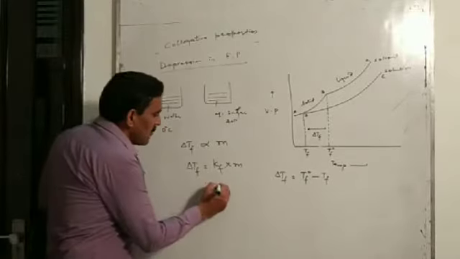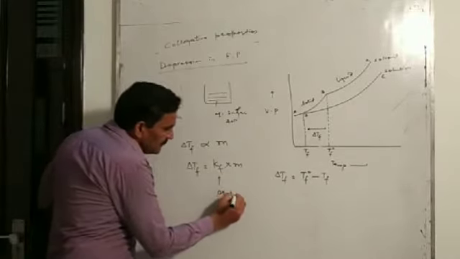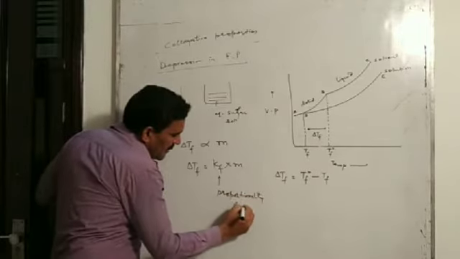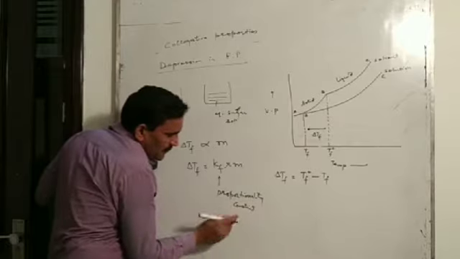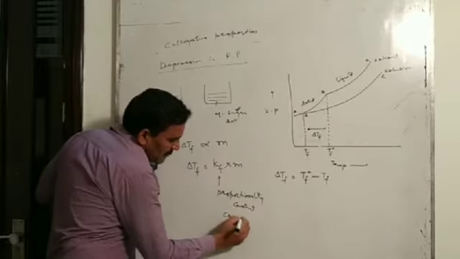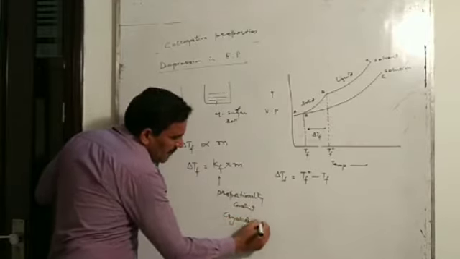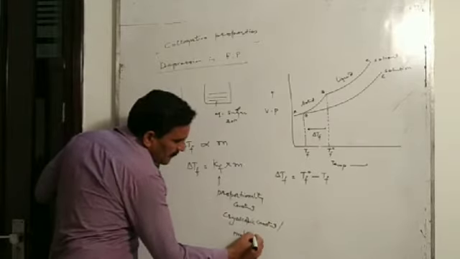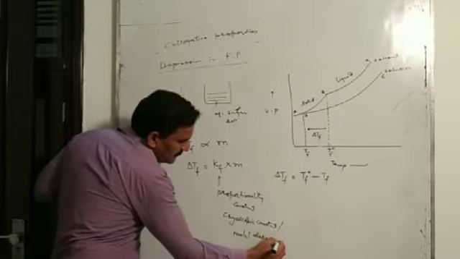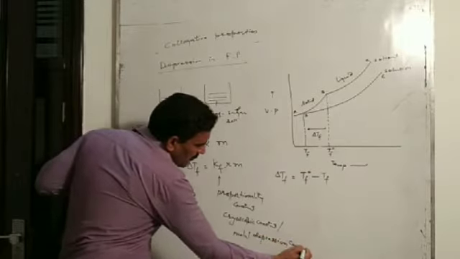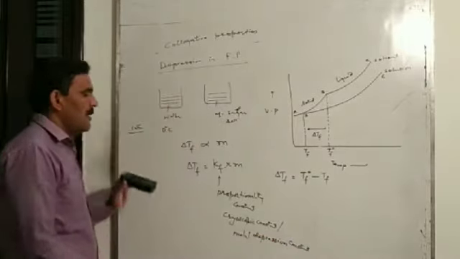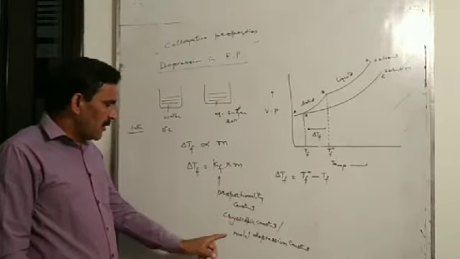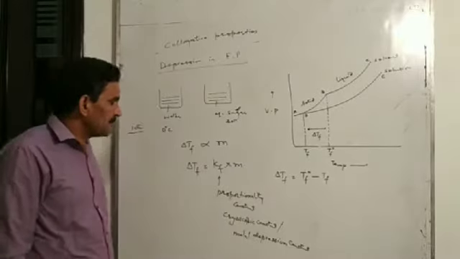Here Kf is the proportionality constant, and this proportionality constant is called the cryoscopic constant, or it is called the molar depression constant. Here Kf is a cryoscopic constant or molar depression constant.